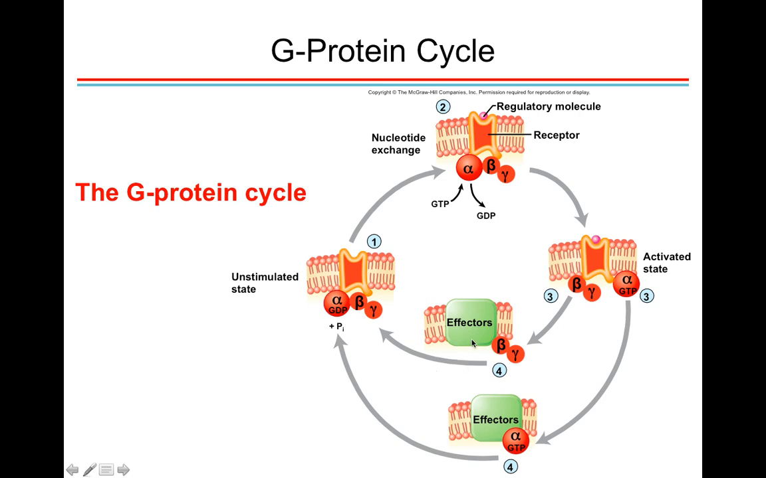So after they've done their job, the alpha subunit will basically hydrolyze the GTP to GDP and phosphate, and once GDP is binding the alpha subunit, it'll reassociate with the beta and gamma subunit and then be bound to the unstimulated receptor. We'll be looking at specific examples of the G protein cycle later, but I just wanted to give you a quick introduction to this G protein cycle, because it is something we'll be talking a lot about in greater detail as the semester goes forward.